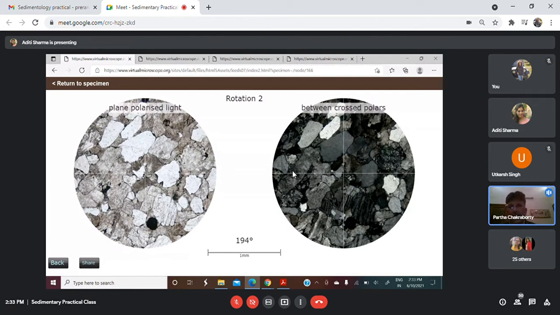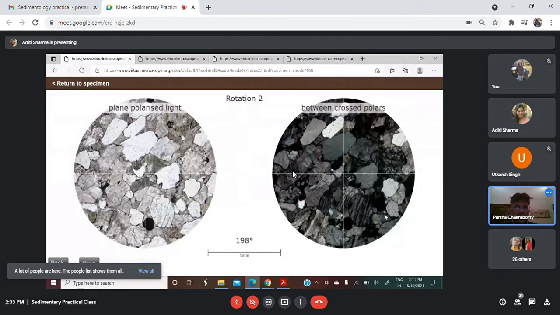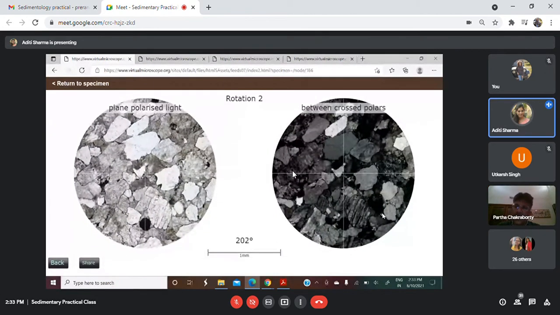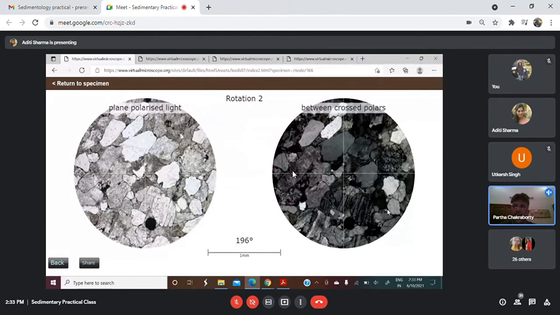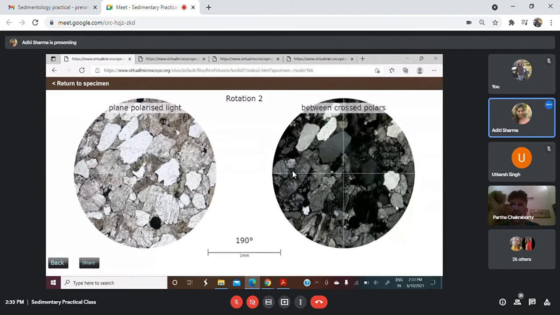Then the grain on the right side of the lower part. Now, what is this grain? This is also feldspar, orthoclase. You can see there are some streaks of black and white, which are wedging streaks, and that clearly shows these are exsolution lamellae.